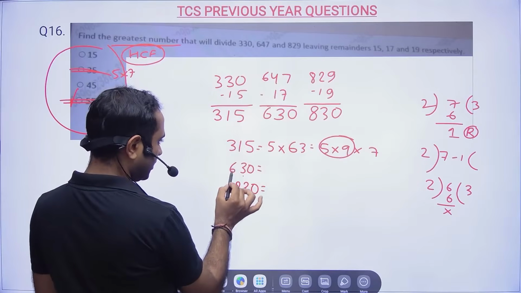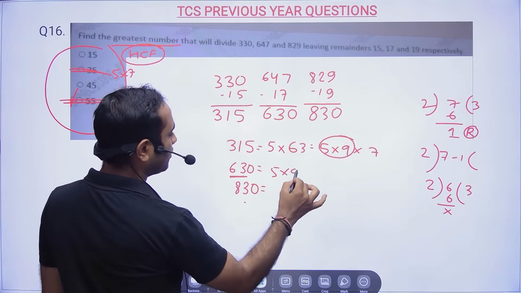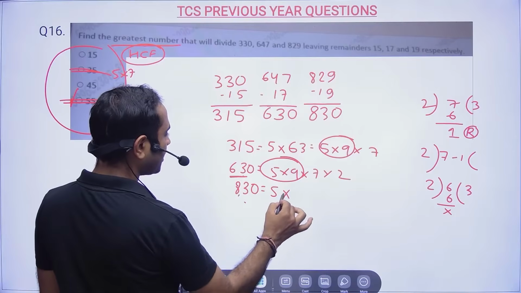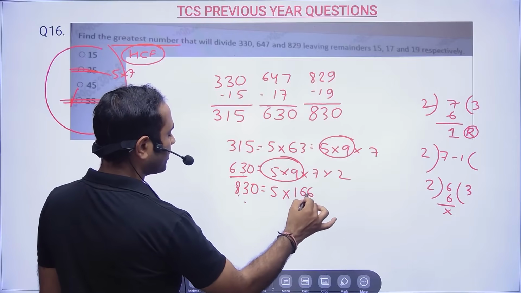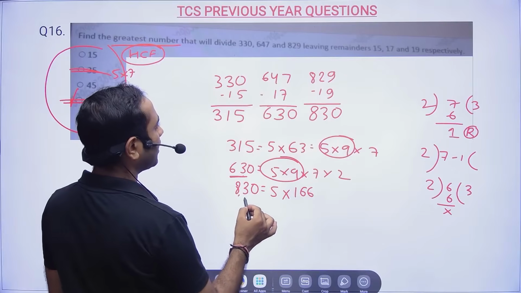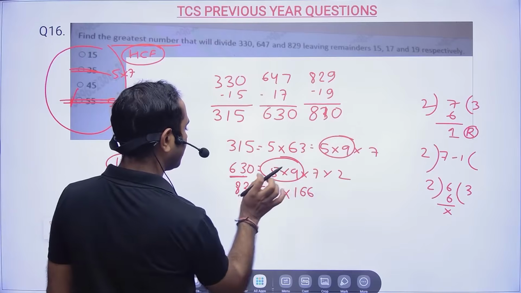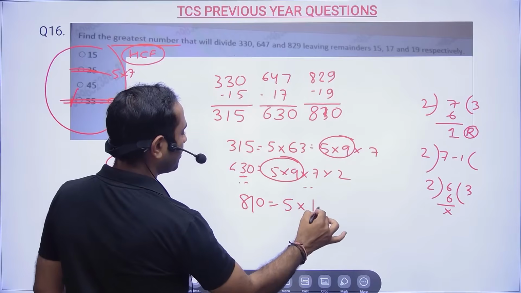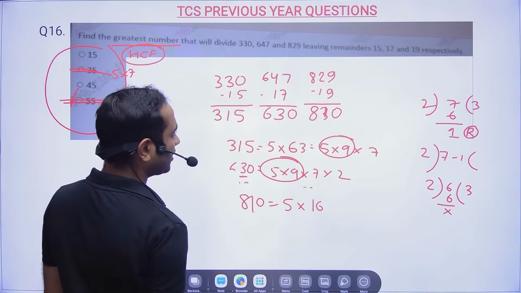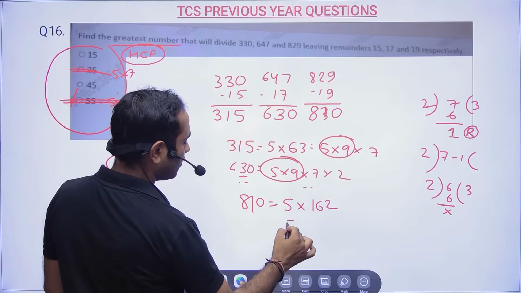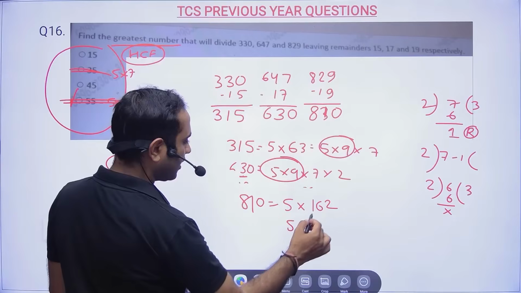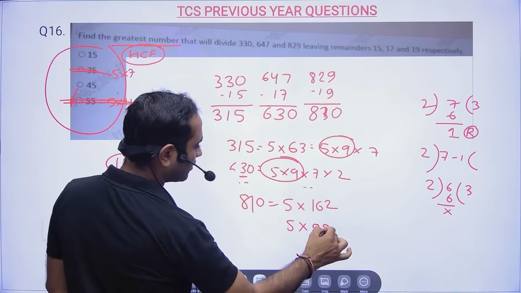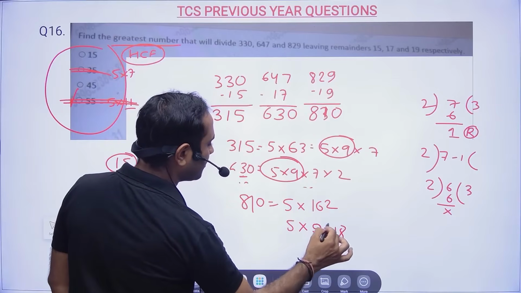Then 630 is nothing but 2 times that, so 5 into 9 into 7 into 2 is there as well. Then 810: 5 into 162 is 810, and 162 is 9 into 18, so here also we have 45.